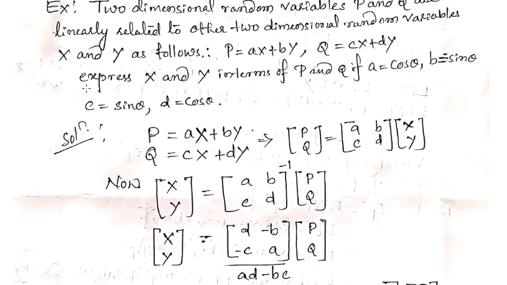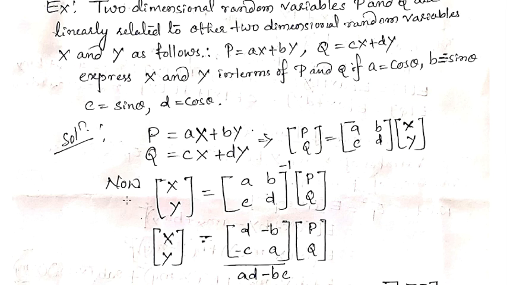Let's consider our p. Now, as a, b, c and d are given, let's write p is equal to the equation, whatever is given, q as whatever is given. Then pq is given by, it is nothing but a, b, c, d in the matrix form and xy, which gives the same equation. Then we are asked to express x and y, means we have to find x and y. So let's write x and y is nothing but, we have to take this matrix ab, cd on the other side. So it is ab, cd of pq, and when it goes on the other side